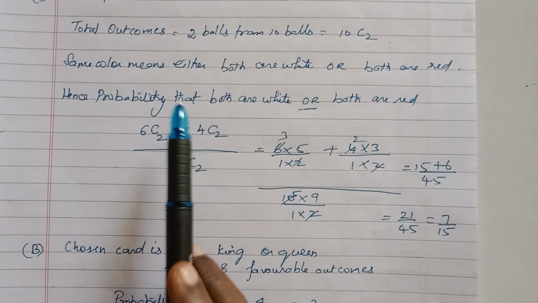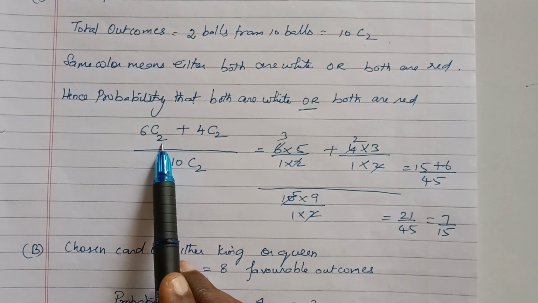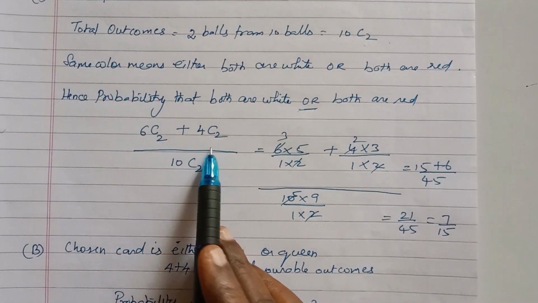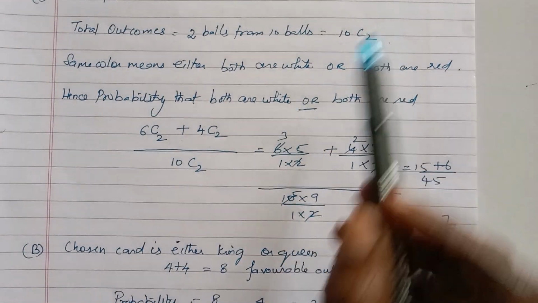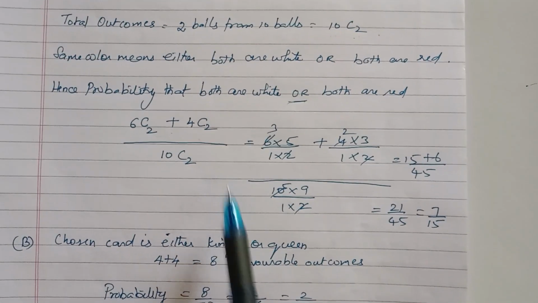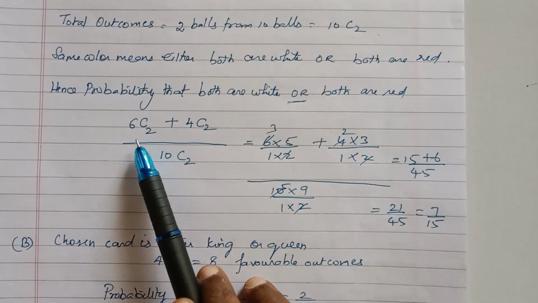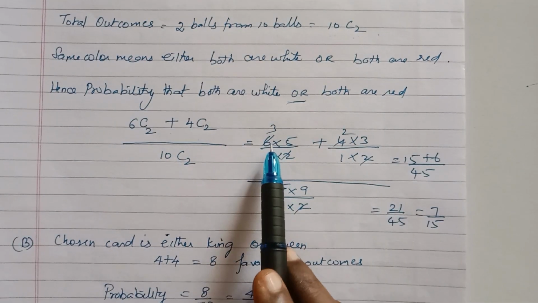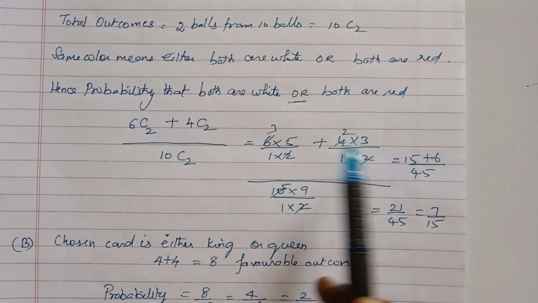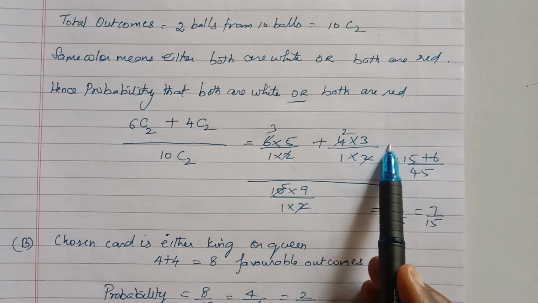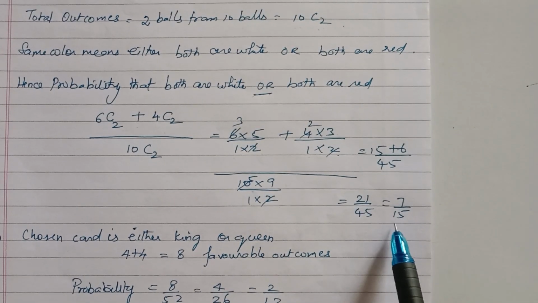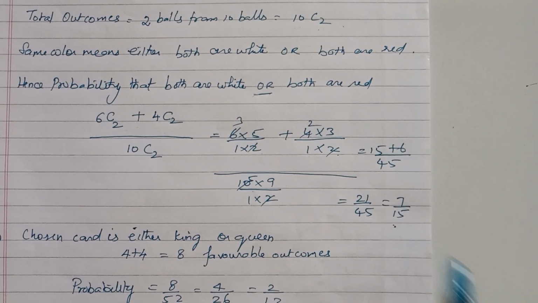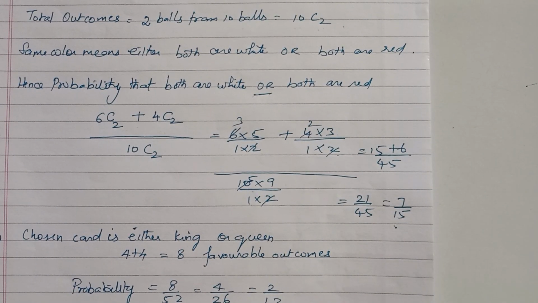So from the 6 white balls you can have 2 balls, or from the 4 red balls you can have 2 balls. So 6C2 plus 4C2 by total outcomes, that is 10C2. So here you know how to have a shortcut for 6C2. You can write 6 into 5 by 1 into 2, and for 4C2, 4 into 3 by 1 into 2, and then for 10C2, 10 into 9 by 1 into 2. So solving this you'll get the answer as 7 by 15. So this is the correct answer for A.